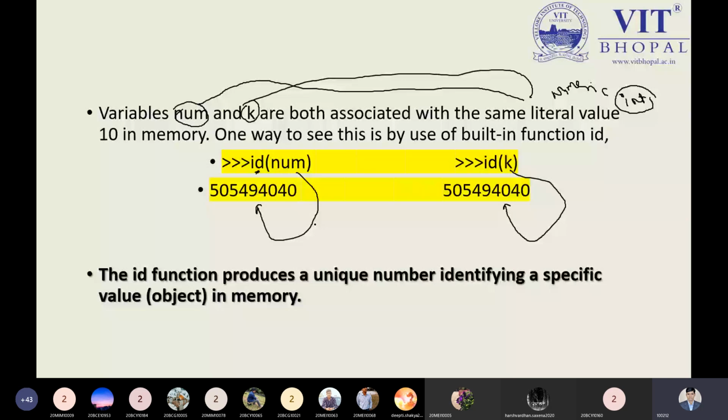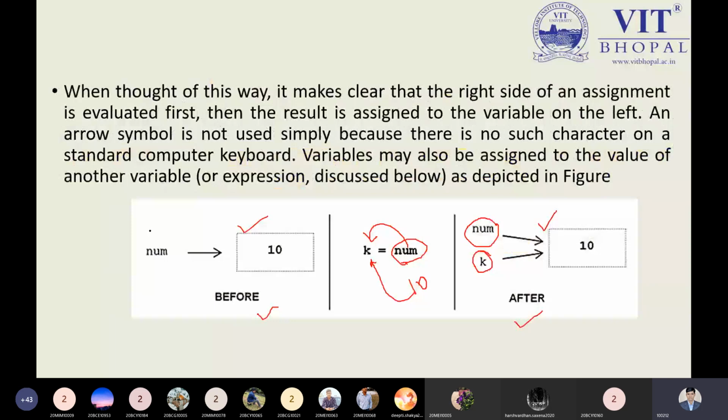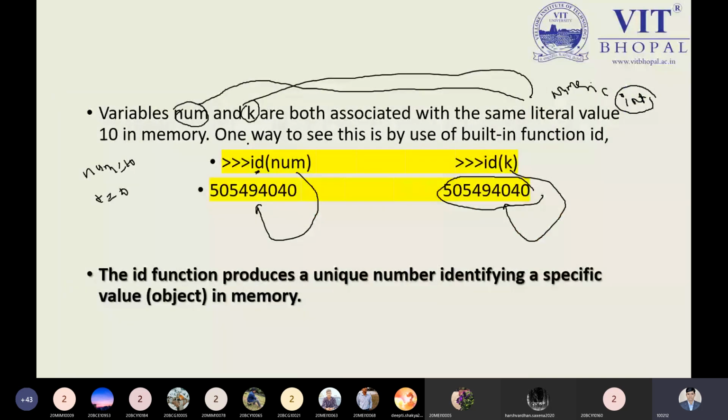But suppose we use number is equal to 10, then k is equal to 20, and if you print id of k, its value will be different. In the previous slide, number is assigned to k, so the same memory location is associated with num and with k itself. This is the point you need to keep in mind.